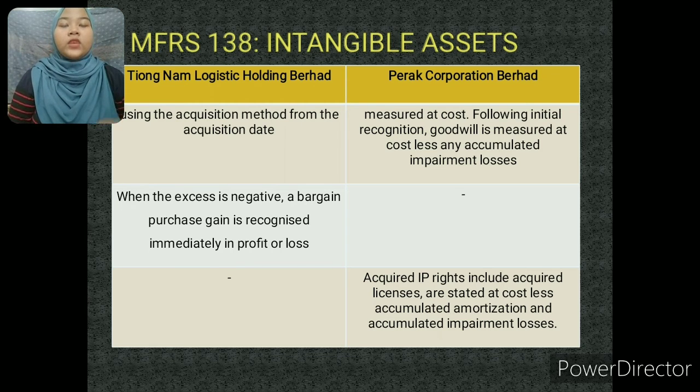For the Tionam, they're using the acquisition method from the acquisition date. For the Perak, they measure at cost. Following initial recognition, it is measured at cost less any accumulated impairment loss. For the intellectual property for the Perak Corporation Berhad, they include acquired license stated at cost less accumulated amortization and accumulated impairment loss.